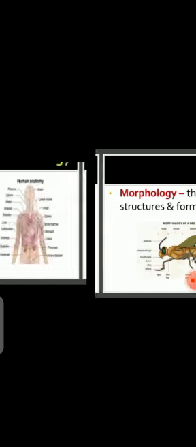Now if in the exams they ask you about the branches of biology, then these are the main branches of biology. Morphology is the study of form and structure of living organisms. For example, what type of eye structure is there, what type of ear structure is there. So whenever we talk about structures, this is called morphology.